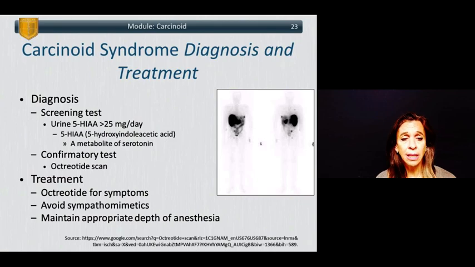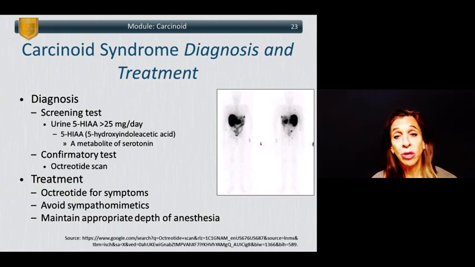Well, the diagnostic screening test is measuring urinary 5-HIAA, which is hydroxyindole acetic acid, and this is a metabolite of serotonin. Levels greater than 25 milligrams per day are diagnostic. The confirmatory test is usually an octreotide scan. It's similar to the scan I showed you for the diagnosis of pheochromocytomas.